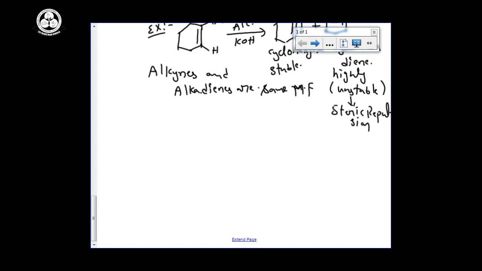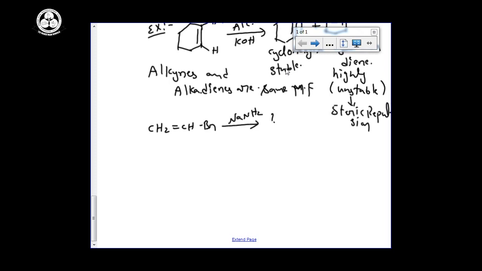Now suppose the compound I am giving is CH2 double bond CHBr. Do the dehydrohalogenation by using sodamide NaNH2 and tell me the answer.